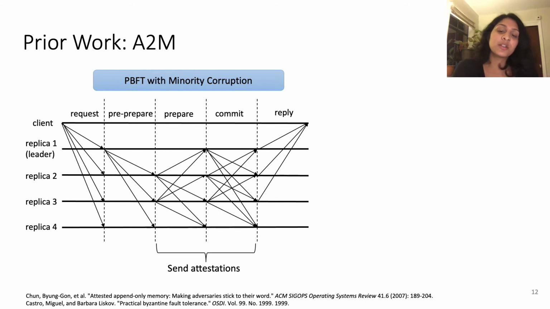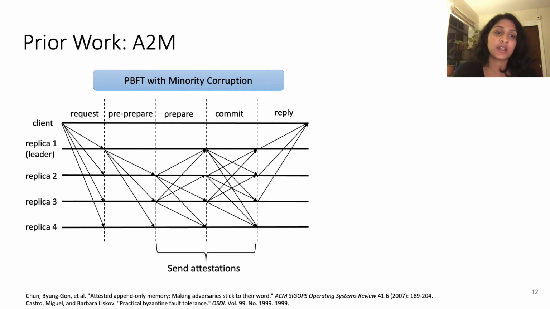And now I just want to talk about some prior work, and in particular the attested append-only memory paper, or A2M. In A2M, they show how using a small trusted hardware like what we just discussed, you can actually get the property of non-equivocation. And using this non-equivocation, you can increase the fault tolerance of Byzantine fault-tolerant protocols. In particular, they present a version of PBFT that withstands minority corruption.